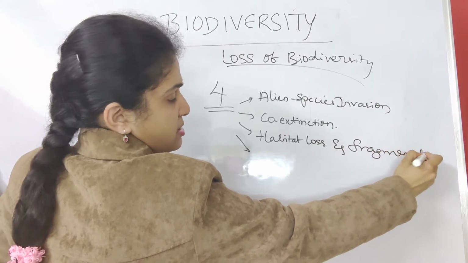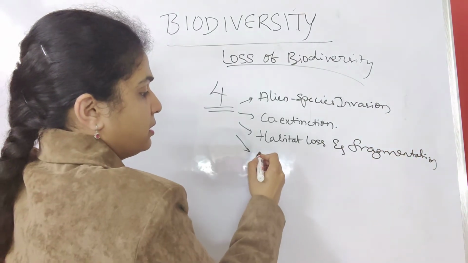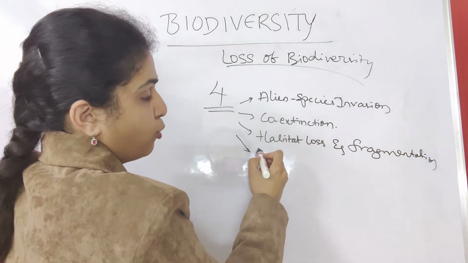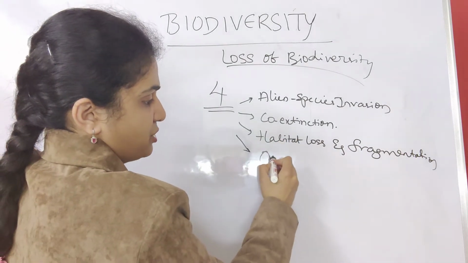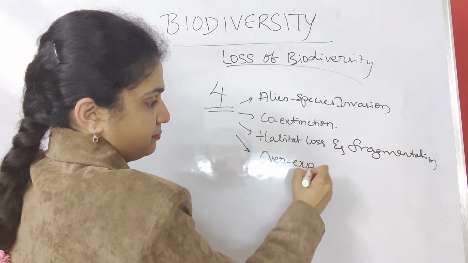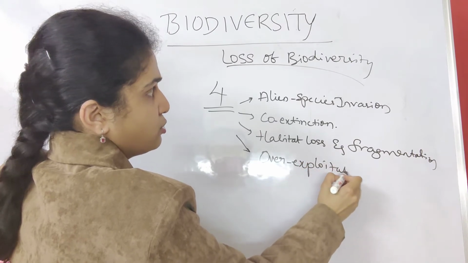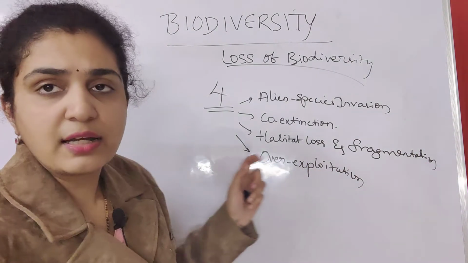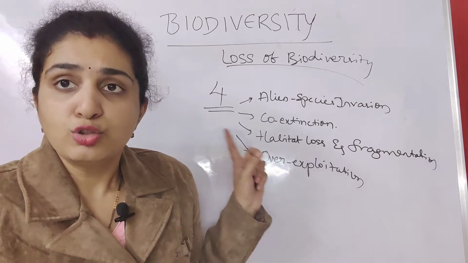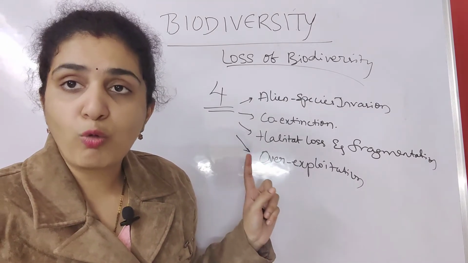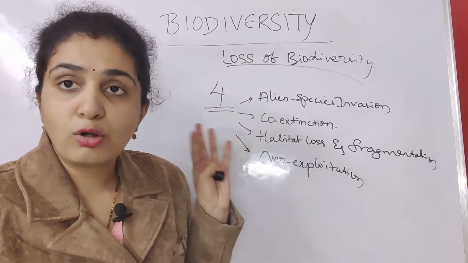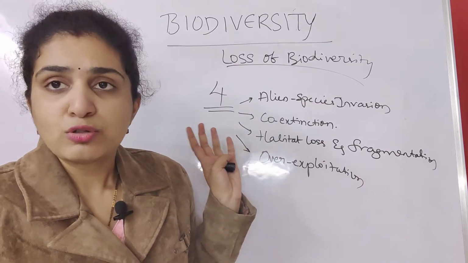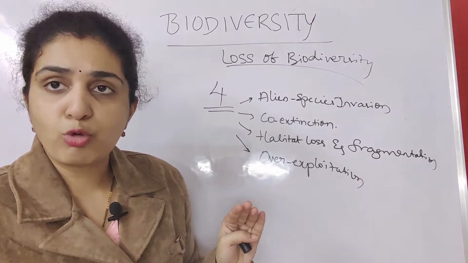The fourth one is over exploitation. So these are the four things which are associated with loss of biodiversity. These four are called the evil quartet. Quartet means what? Four. So the evil quartet is divided into four parts.